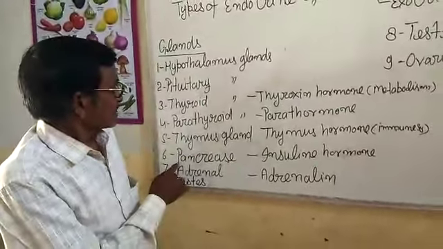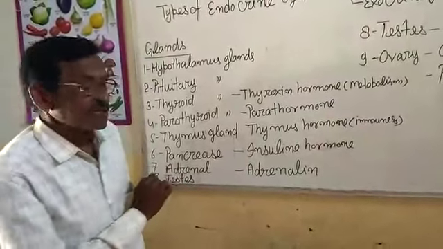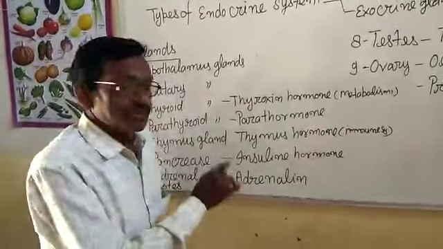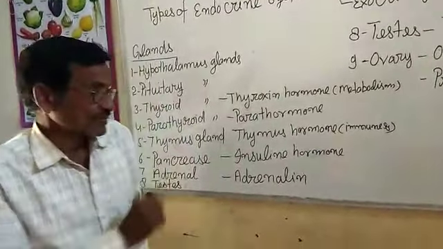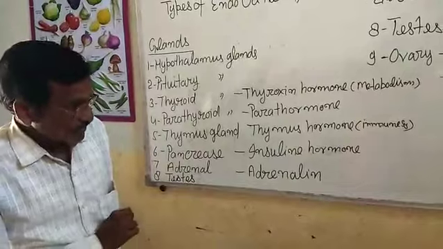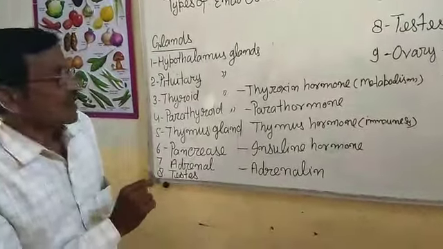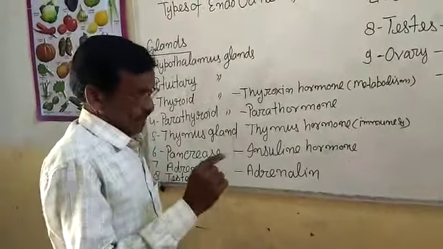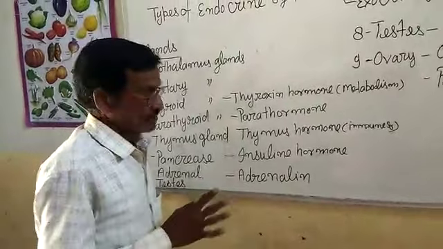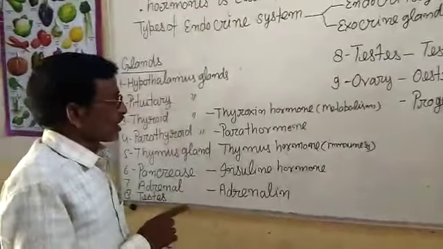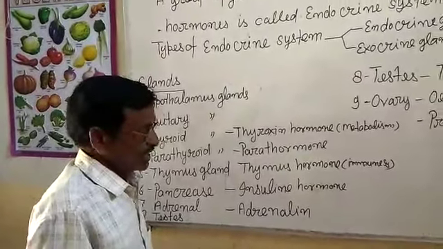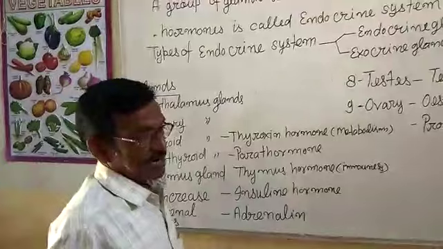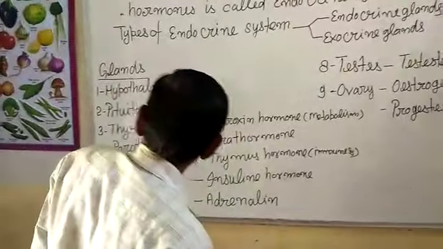And second, when it releases digestive enzymes, the digestive enzymes are of 3 types: lipase, pepsin and trypsin, which regulate the digestion of fat, protein and carbohydrate respectively.